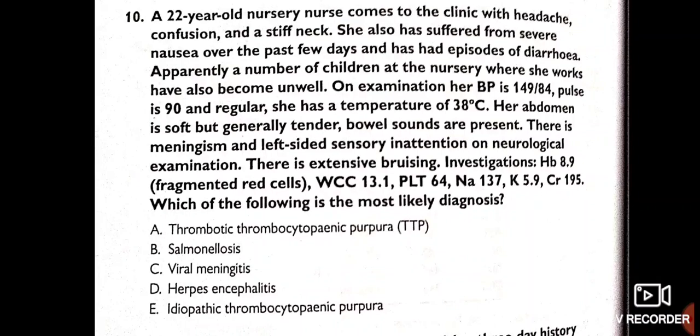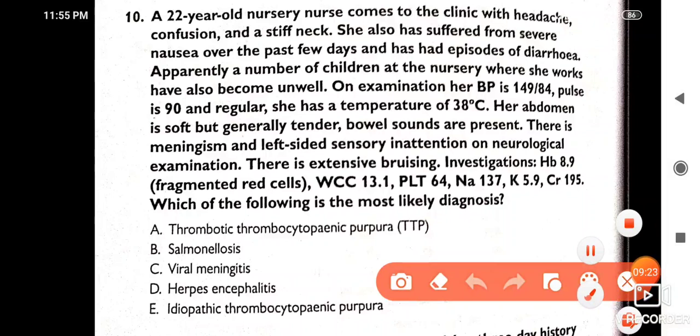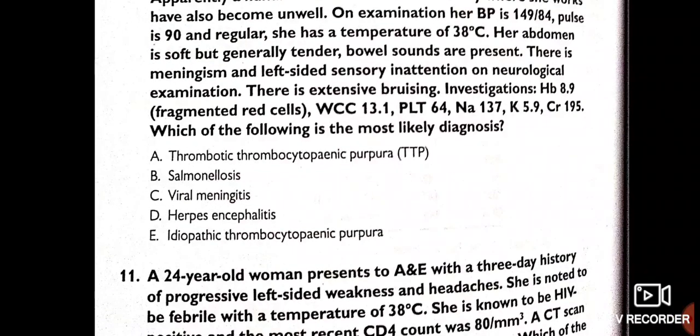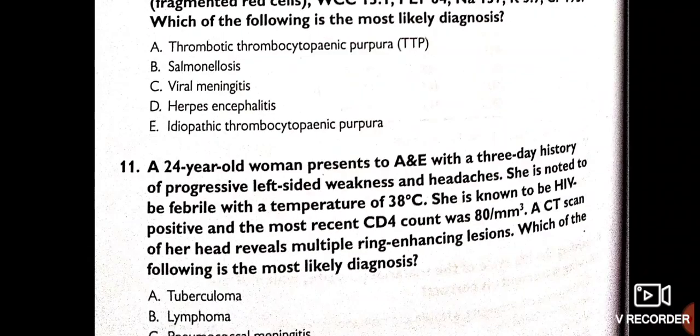There are meningism and left-sided sensory inattention on neurological examination. There is extensive bruising. Investigations: hemoglobin 8.9, WCC 13, platelets 64, sodium 137, potassium 5.9, creatinine 195. Which of the following is the most likely diagnosis? So this is a case of thrombotic thrombocytopenic purpura. We are going to discuss this MCQ in detail. Okay, I will explain it to you.